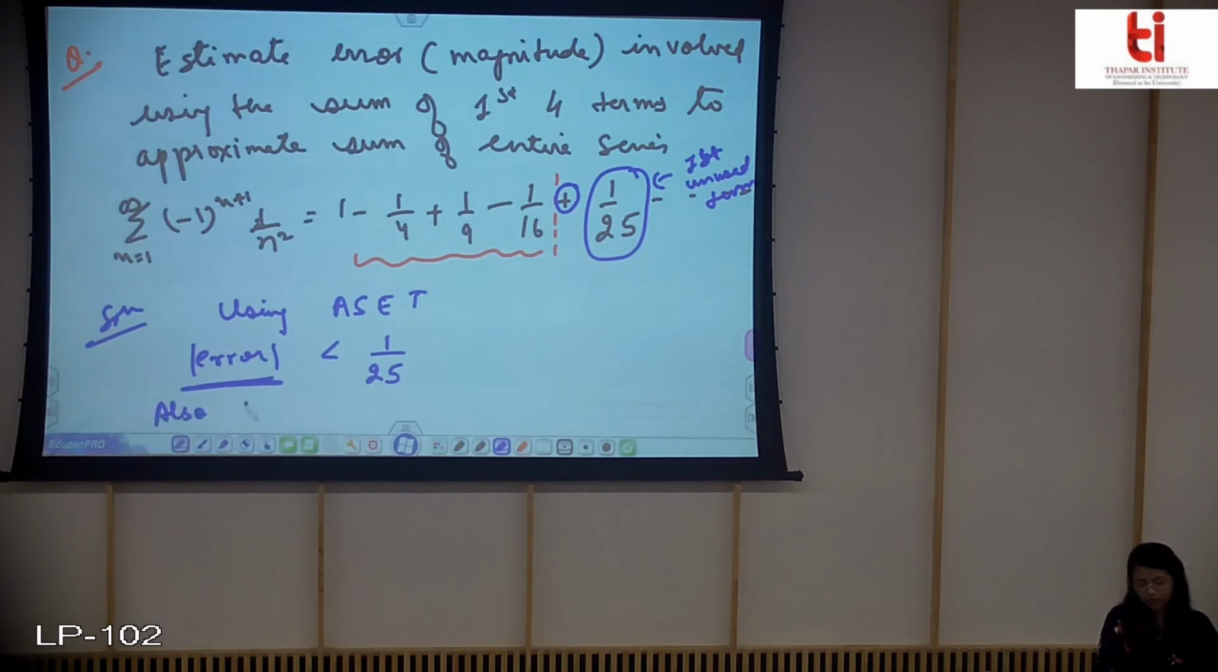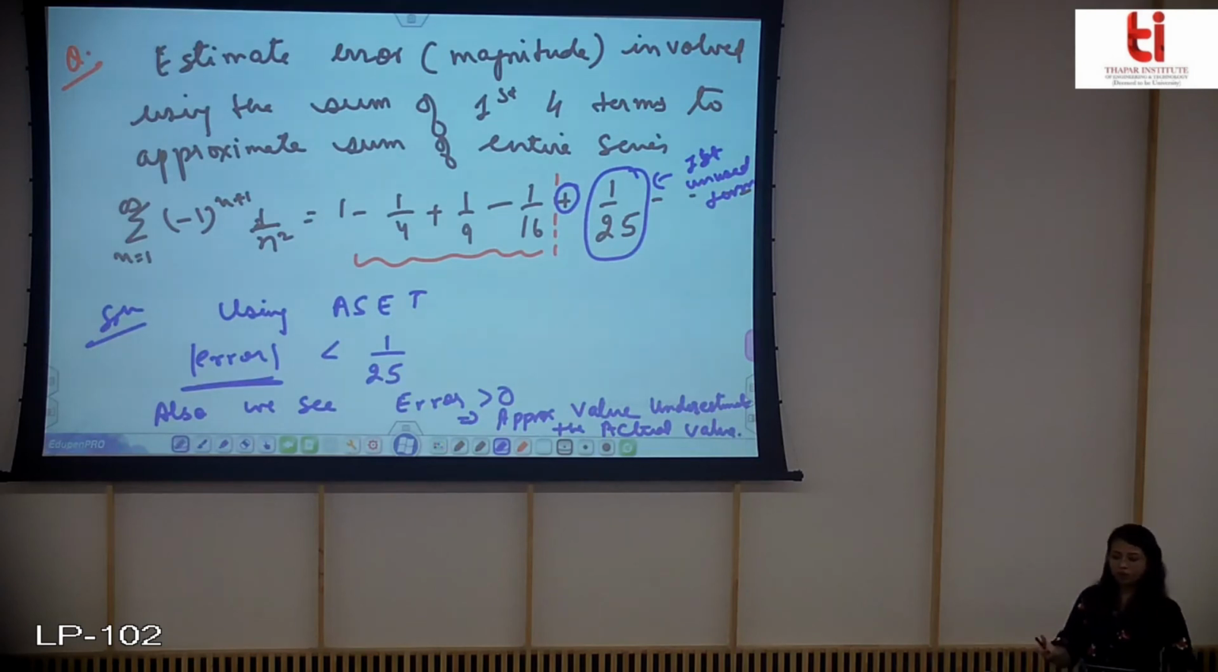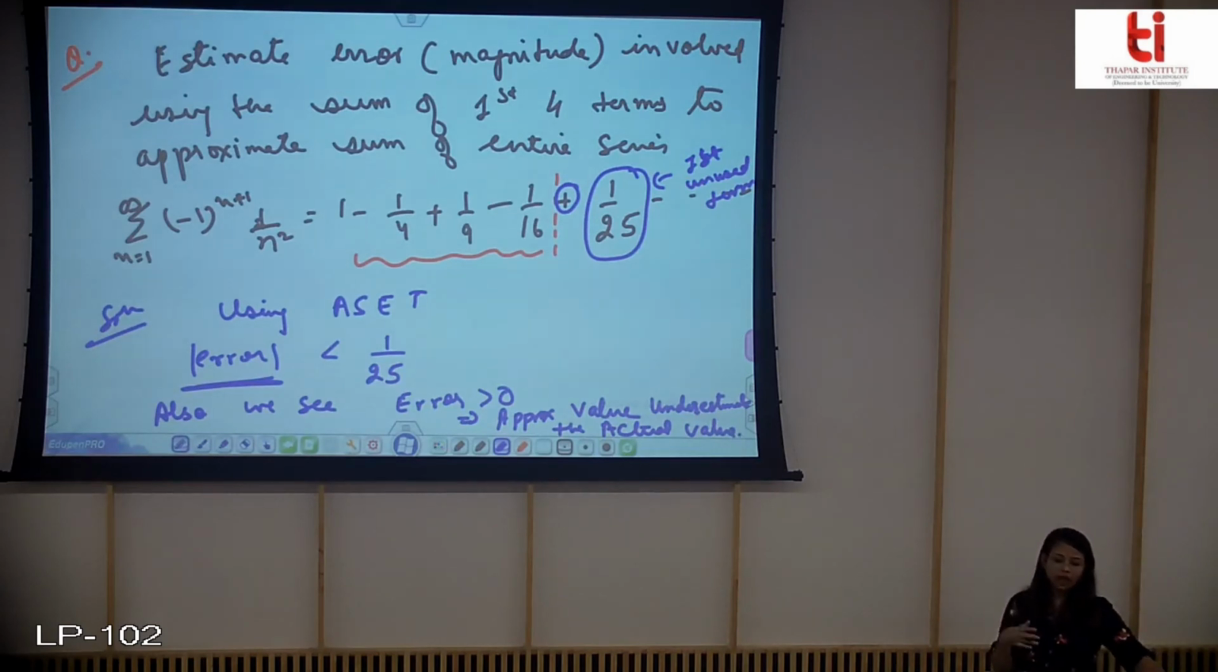Also we see error is greater than 0, and this implies that the approximate value is an underestimate of the actual value. That means that whatever you have found is less than the actual value.